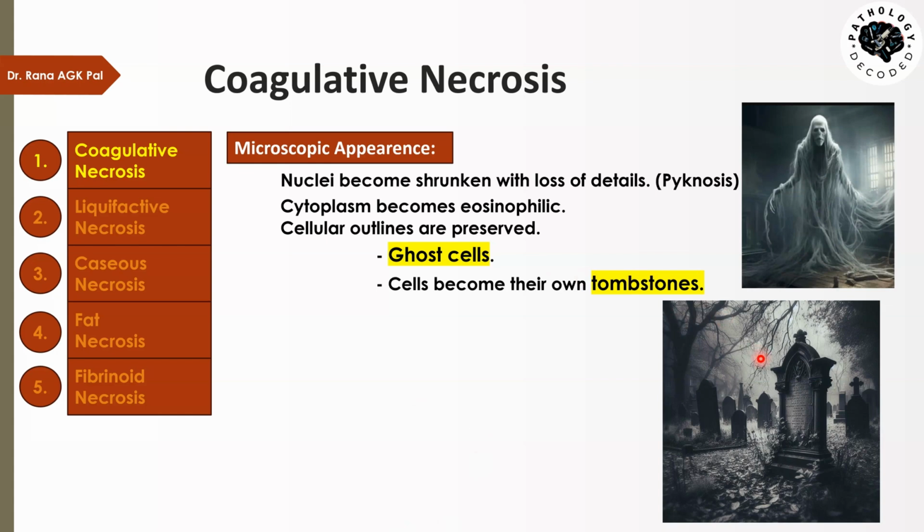What does this mean? Whenever you go to a graveyard, you see the tombstone. You do not know which dead body is lying in this grave because you cannot look at the dead body, but then you know that this grave belongs to so and so person. How is that possible? Because there is a tombstone, and on the tombstone it is written that so and so beloved, from this period to this period, is the one who is lying in this grave. So by reading that tombstone, you come to know whose grave it is. Same way, by looking at the outline of the cells, you come to know to which tissue they belonged.